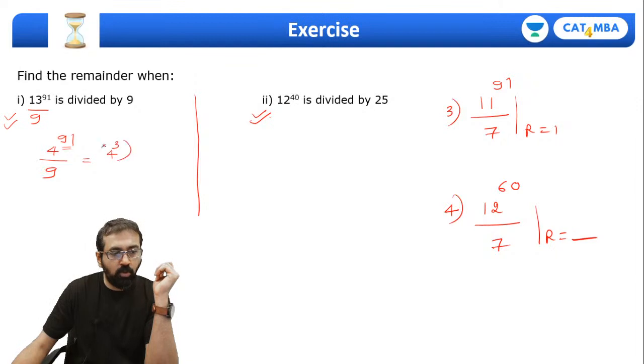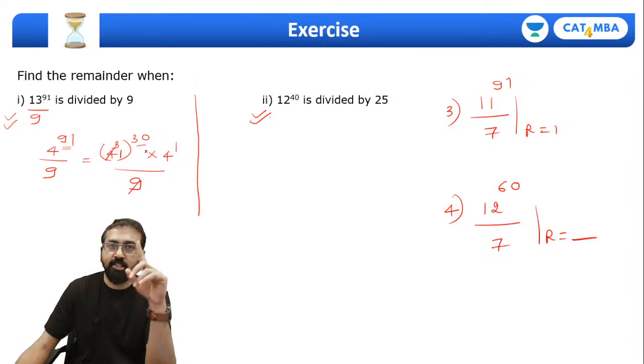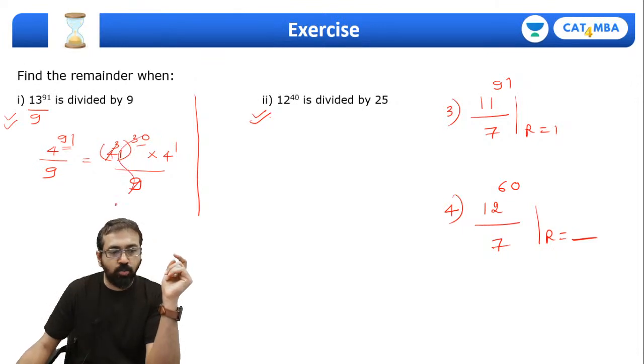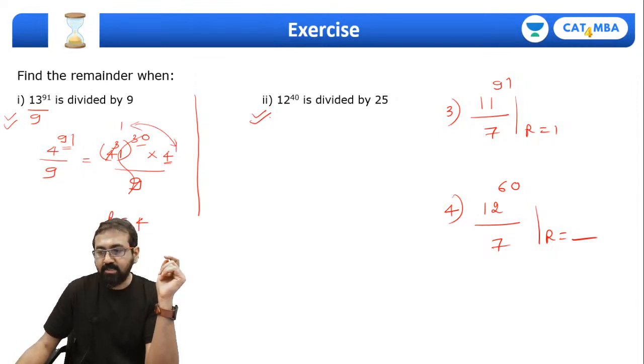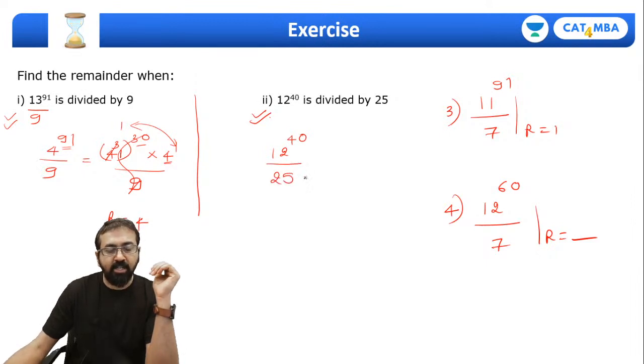4 cube whole raised to 30 into 4 raised to 1, divided by 9. Now 4 cube is 64. 64 divided by 9, remainder is 1. So 1 raised to 30 is going to be 1. So this part remainder is 1, and we are left with just this 4. So 1 into 4, it's 4. So final remainder is 4. Okay, great.